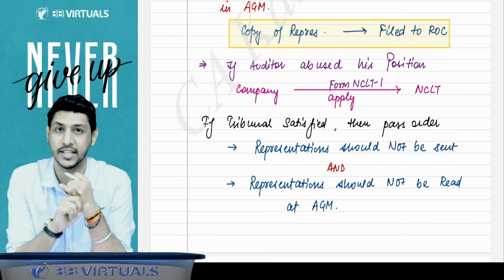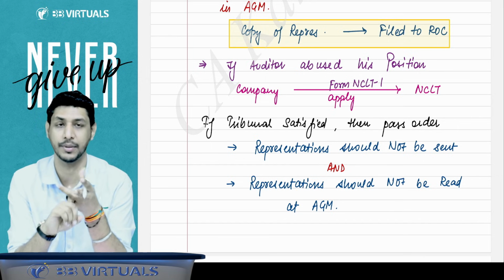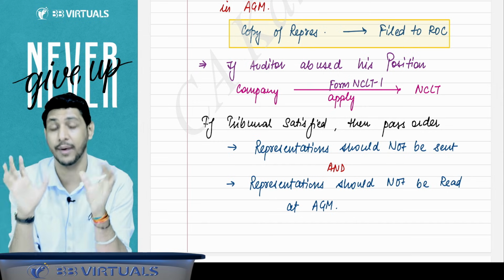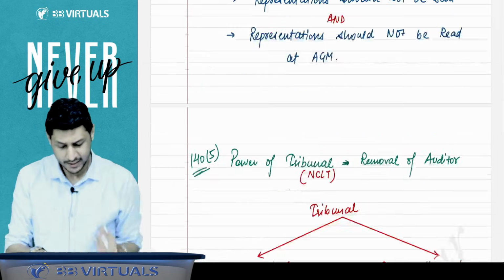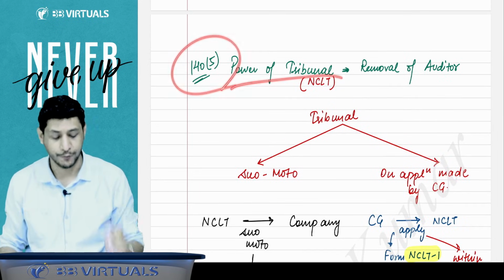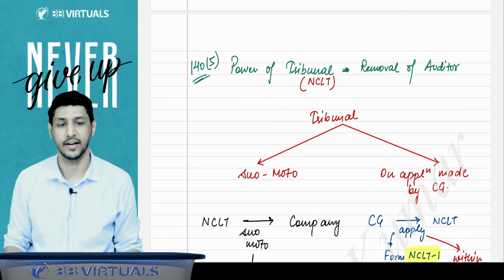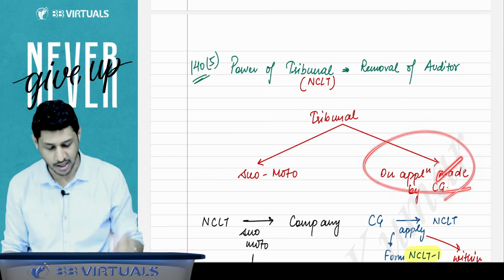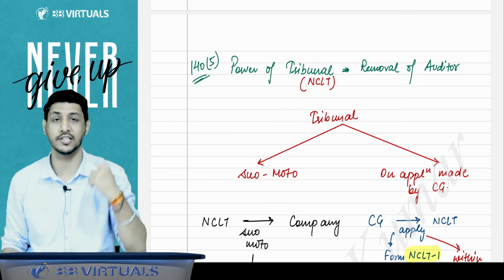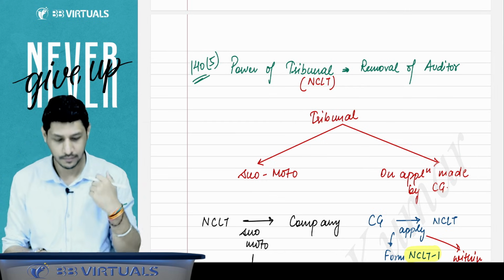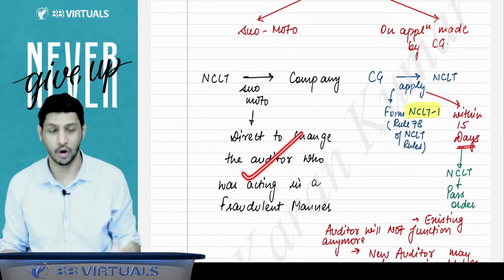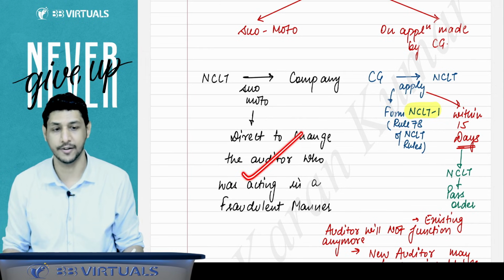Then that representation should not be sent to anyone and that representation should not be read out in the general meeting if the tribunal passes the order. Then 140 subsection 5 says that if the auditor is working in a fraudulent manner, then the tribunal, either suo moto or on an application made by the CG or on an application made by any person concerned, can order the company, NCLT can order the company, to change your auditor because he is acting in a fraudulent manner.